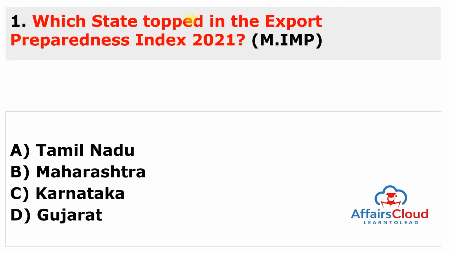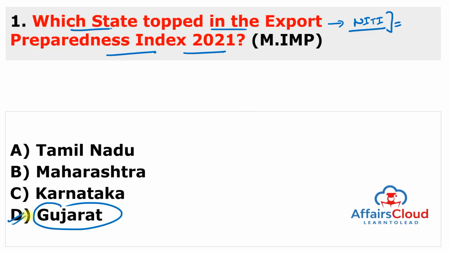Here is the first and the only question in the most important section. Which state topped in the Export Preparedness Index 2021? First of all, you have to remember this index is prepared by NITI Aayog. It means this index is released by National Institution for Transforming India. And Gujarat is the answer. So answer of this question is D.